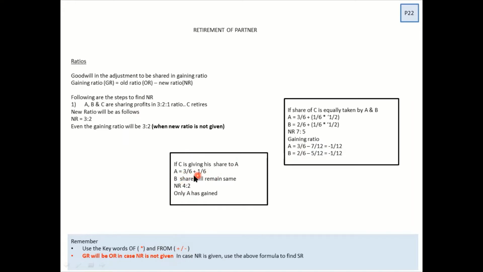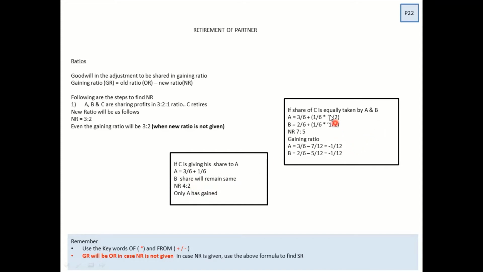A's old share was 3 by 6. Now he is going to get 1 by 6 more. B's share will remain as it is. That means A is the only gaining partner. So when you are distributing the goodwill, only A's account would be debited and C's account would be credited. B will not be part of it because he is not a gaining partner.